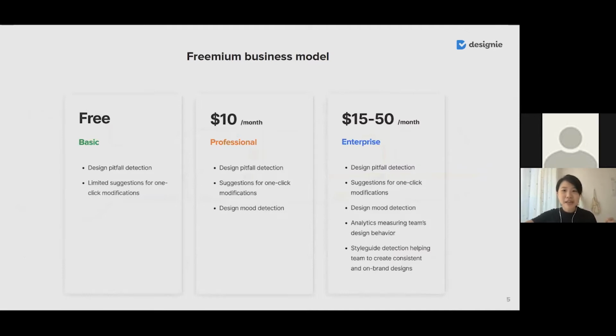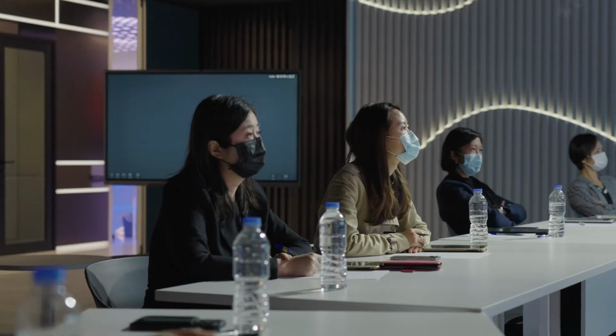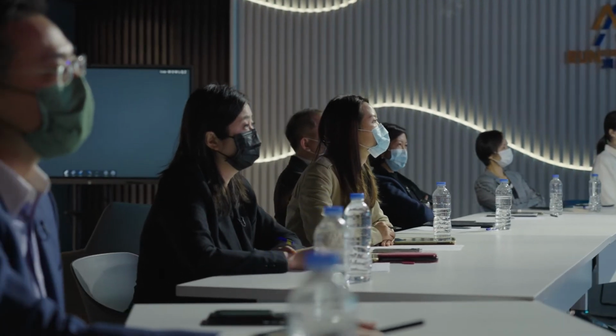For the free plan, we detect and change basic errors. And for the paid plan, we'll provide more suggestions on design improvements and also detect the mood and brand and their positioning as how they will be perceived by their viewers. And in the future, we will have an enterprise plan to analyze design behaviors within the design team and help companies to create a consistent brand.